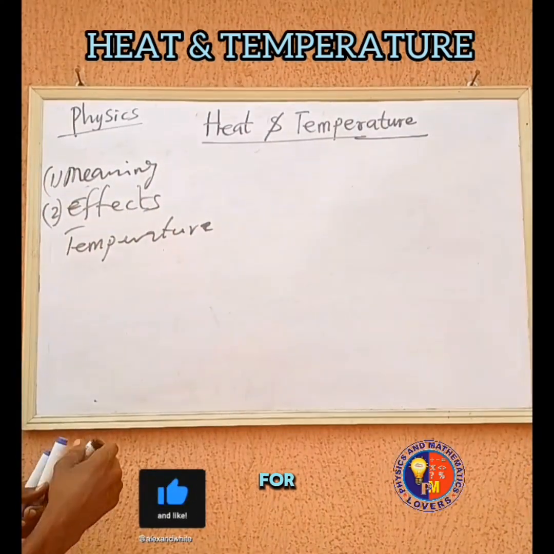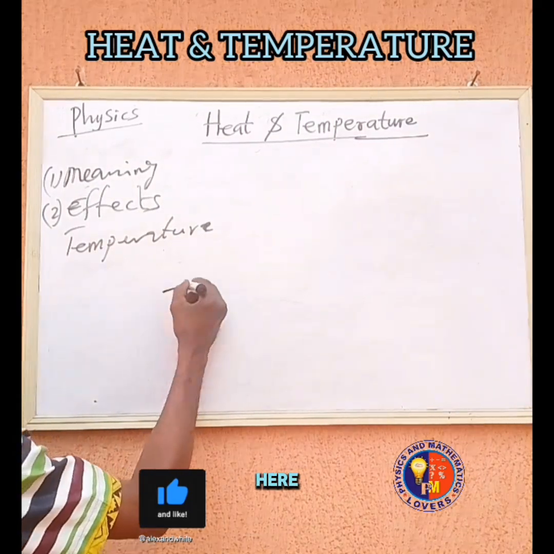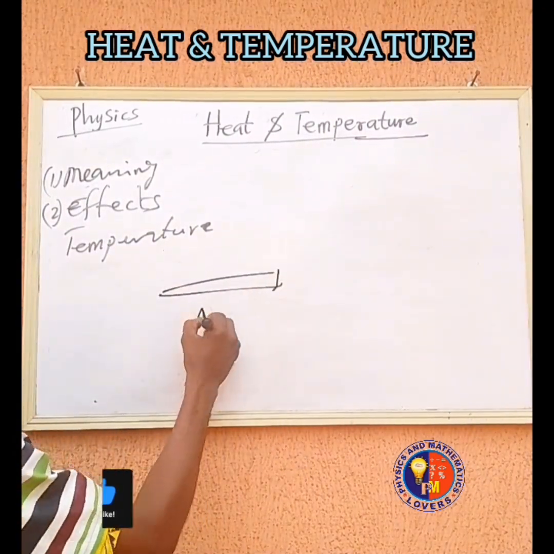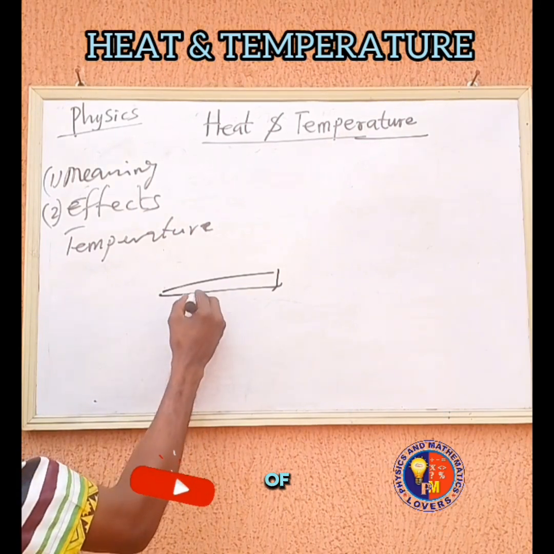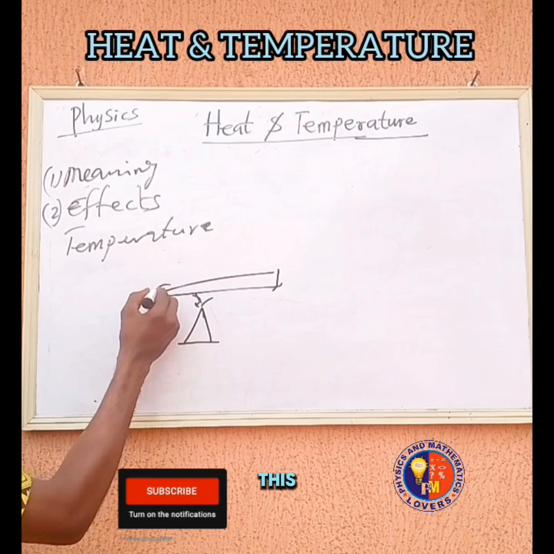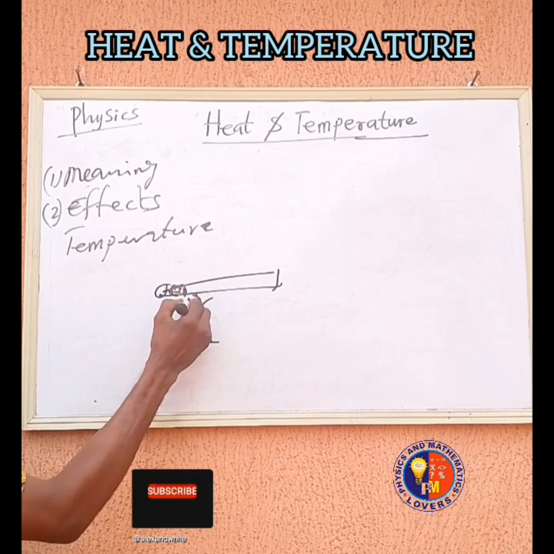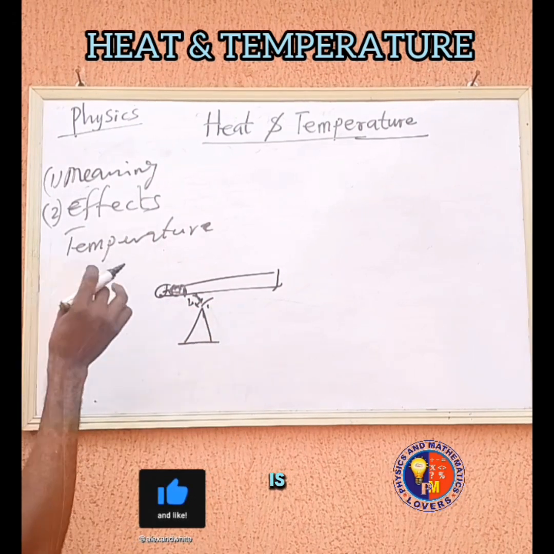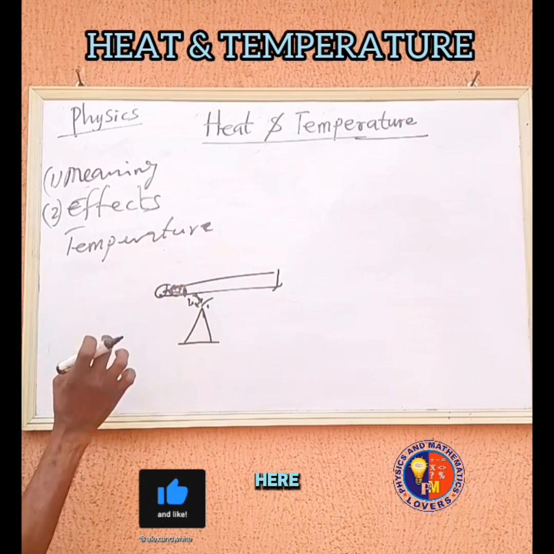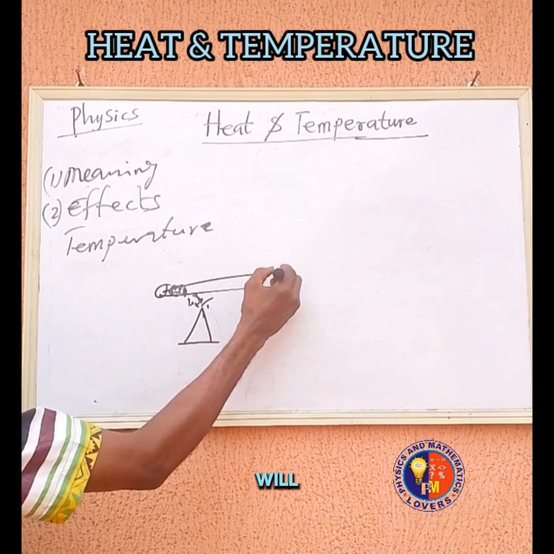Heat, for example, at a point here. Now this is the source of heat. If this is the source of heat, it is generated here and is directed to this point here.